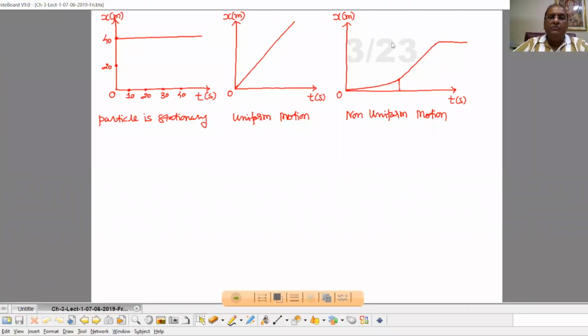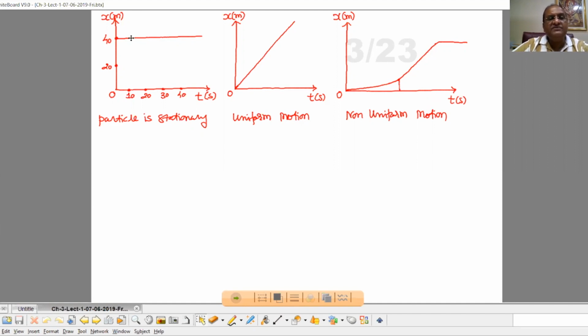Now see, motion of any object can be represented by x versus t graph. X, that is the position, t, that is time. This is a very important tool to represent the motion as well as for the explanation of motion. Suppose we have a position-time graph that is a straight line which is parallel to the time axis.